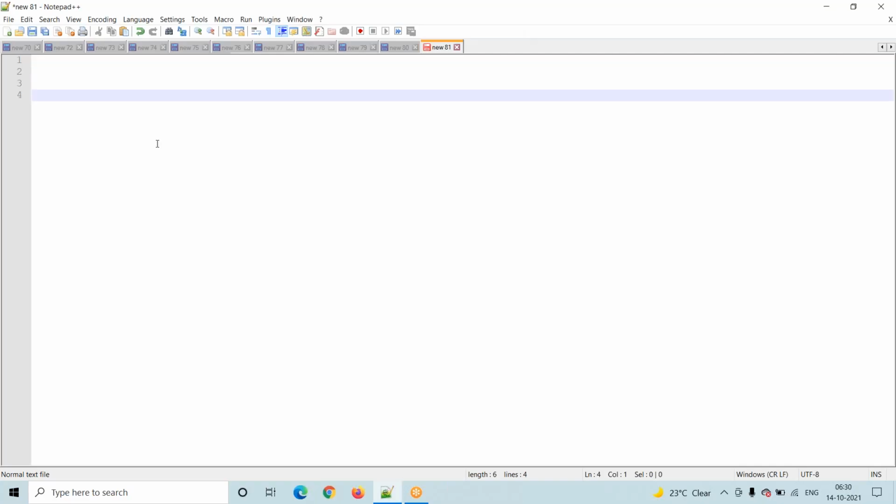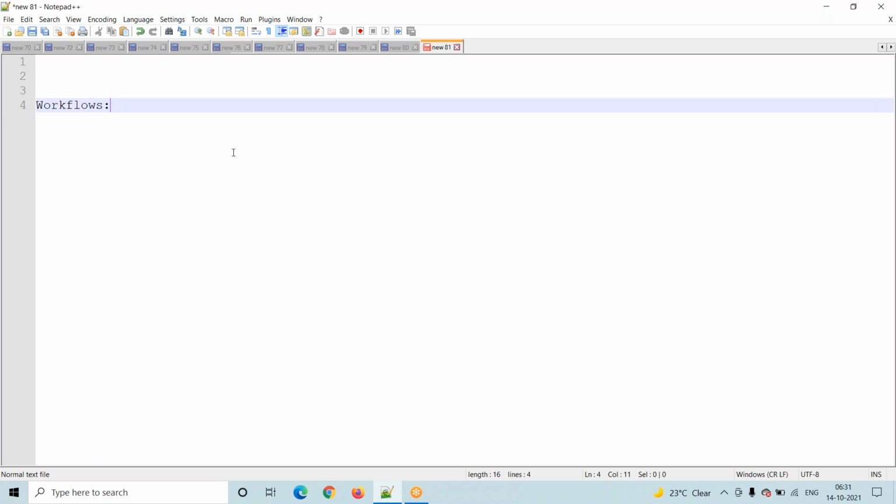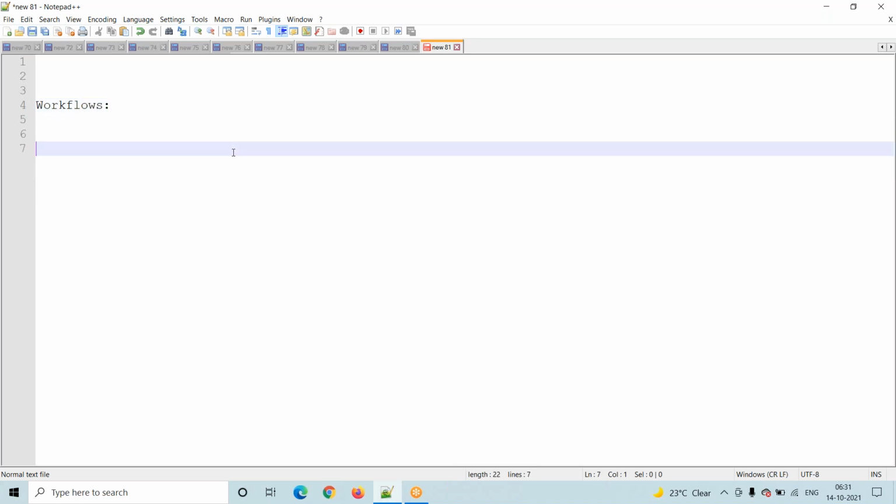Today, our concept is workflows. Before going into the workflows, we will discuss one concept. In Salesforce, how many types of events are there?